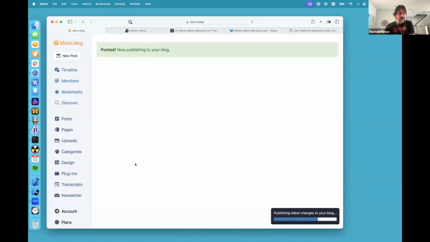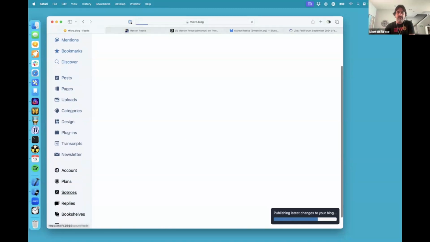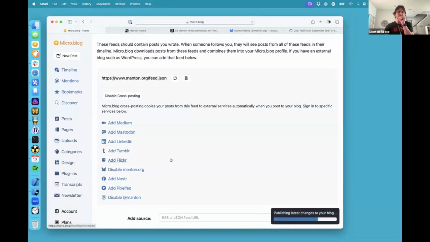The other quick thing I wanted to talk about is the cross-posting services. When you post your blog, of course, it natively goes out with ActivityPub, but we have a bunch of other services that it can copy to: Medium, Mastodon, LinkedIn, Tumblr, et cetera. The only 2 I have enabled here right now are Bluesky and Threads, which we just added. And so it makes a copy and sends it out to those services.